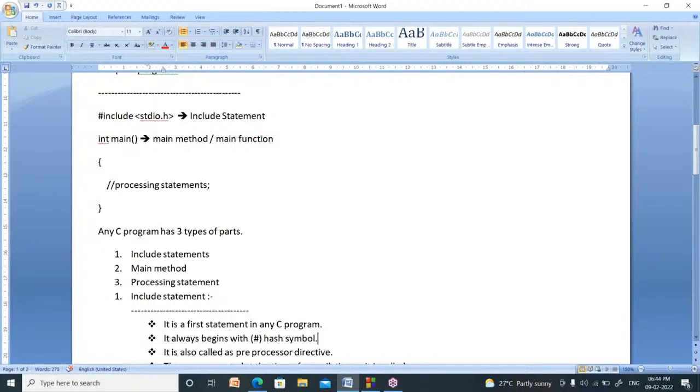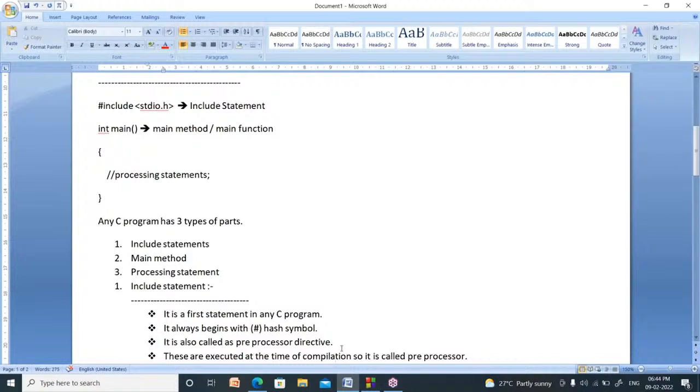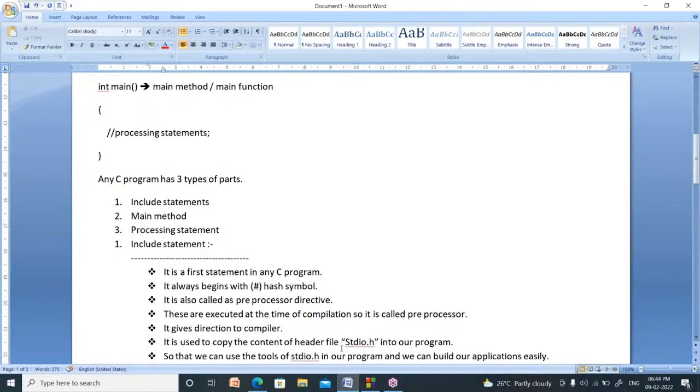Hash include stdio.h. It is called as include statement. Int main. It is called as a main method. In between the curly brackets, you have to write processing statements. In any C program, you may see three types of statements: include statements, main method, processing statements.